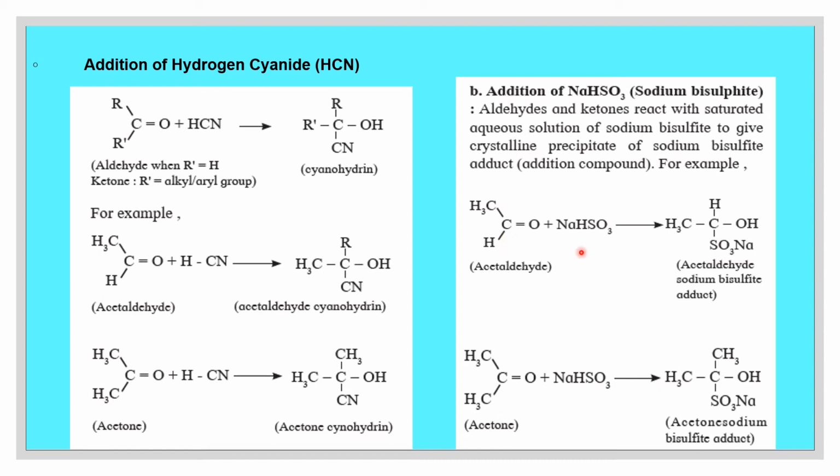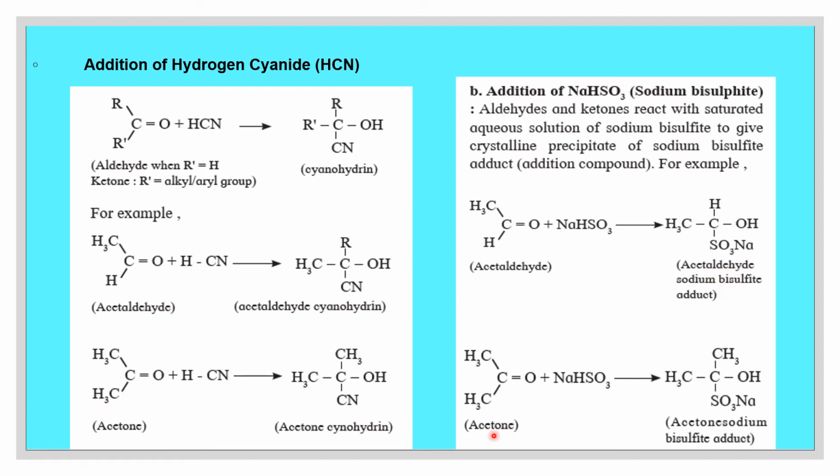When it is treated with sodium bisulfite, here SO3Na, that is the negative part, gets attached to the carbon atom and the hydrogen atom gets attached to the oxygen atom and the double bond becomes single bond. So the name of the product is acetaldehyde sodium bisulfite.